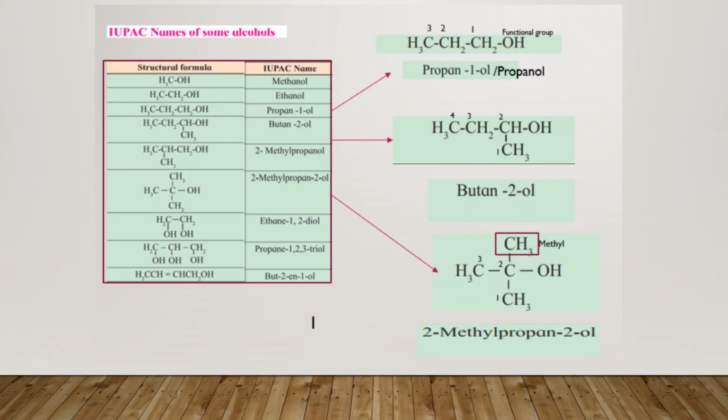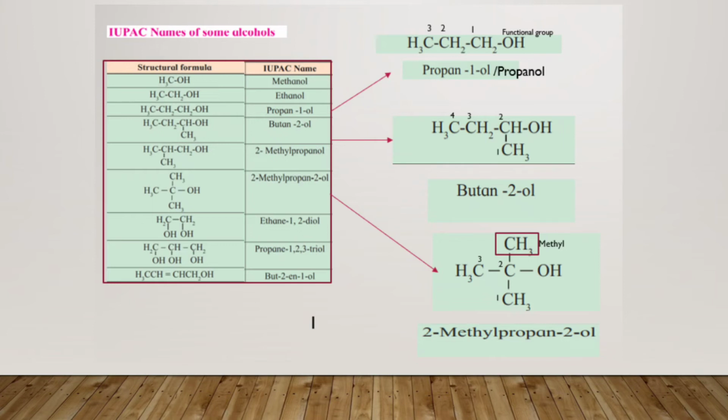Now see the next one. You have the next structural formula. You have CH2 CH2. Both these carbons are attached by the functional group, that is the OH group is present at both carbons. So here the name will be given as ethane.